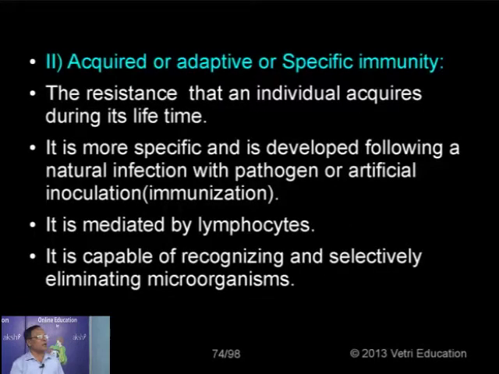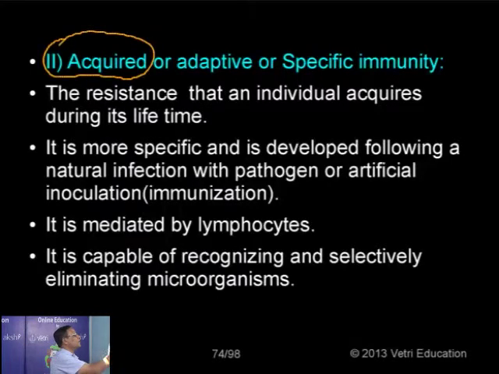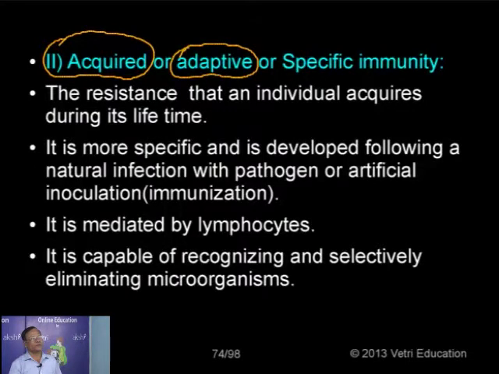Now the second one, acquired. It is called acquired immunity because it is developed only after birth, the one which is acquired after birth, hence called acquired immunity. It is also called adaptive immunity because it provides adaptation to us against the various disorders and diseases caused by the microorganisms. It is called specific immunity because it can recognize specific microorganisms and also eliminate that microorganism selectively.